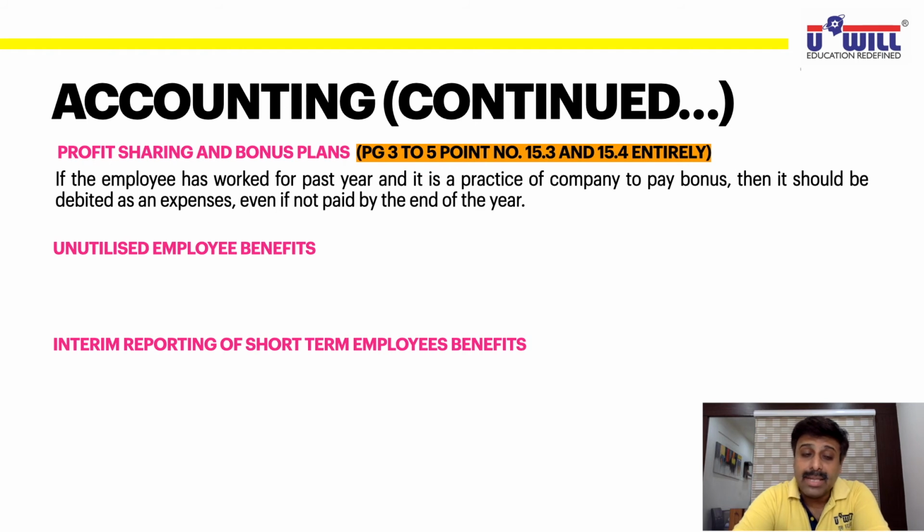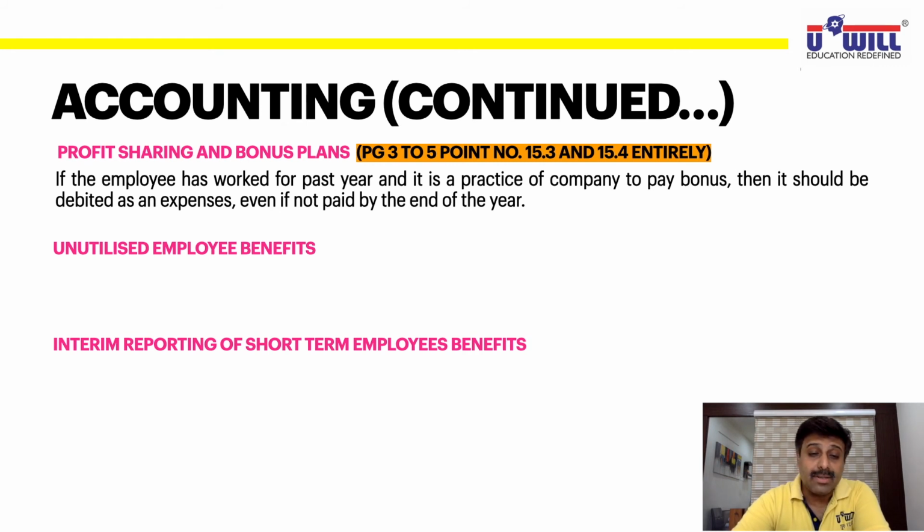So if the employee has worked for the past year and there is a practice of the company to pay the bonus, then it should be debited as an expense even if not paid by the end of the year, because the term of 5 years is still remaining. That term is going to get over in the next year, meaning you're going to pay him the bonus next year. But if you are quite sure that it is going to continue, then you have to debit that as an expense in the current year only, based on the percentage of profit decided as bonus.